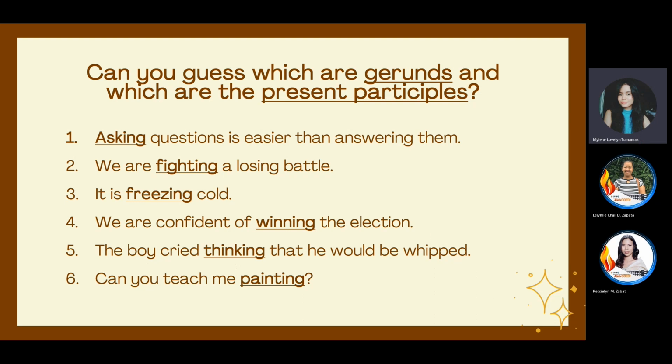Gerund, okay. So let's see. Number 1, your answer is gerund. Number 2, your answer is present participle. Number 3 is a present participle. Number 4 is a gerund. And number 5 and number 6 are gerund as well. So let's see if your answers are correct.